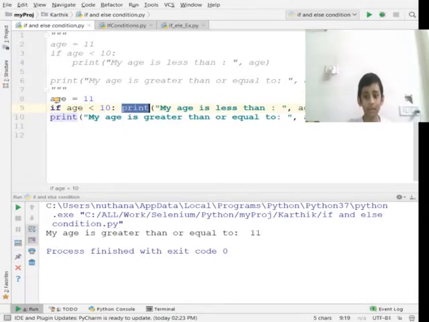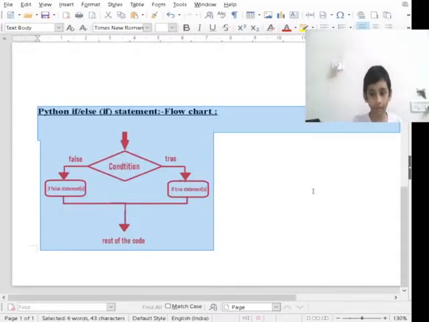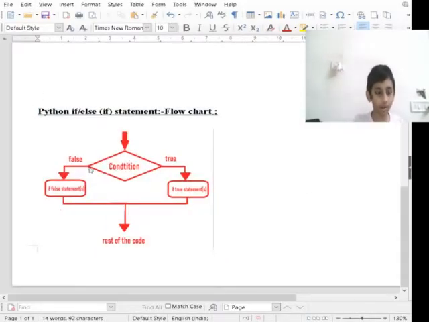Now let me give the Python simple if else condition. Here is the Python if else flowchart. So this is the flowchart. When the condition is true, it executes the if true statement and then executes the rest of the code. But when the condition is false, it executes the if false statements, which are also called the else statement, and then executes the rest of the code.